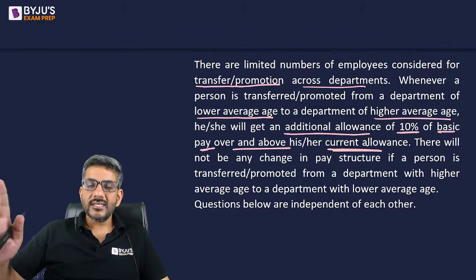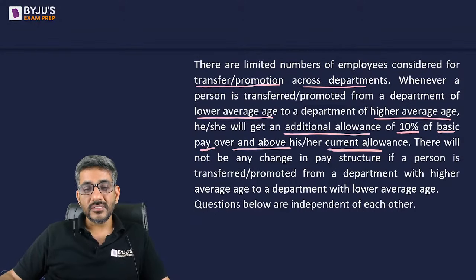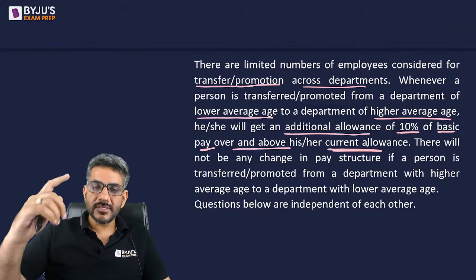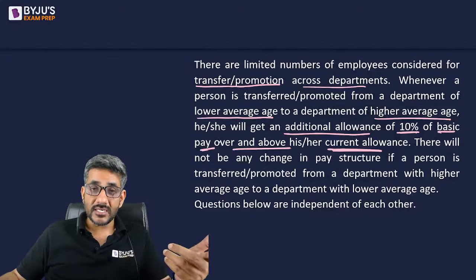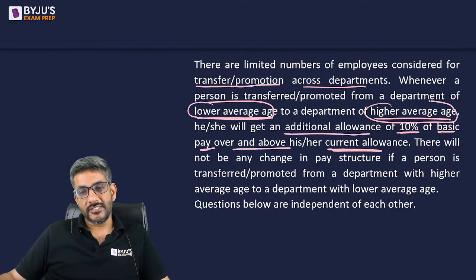So let us say someone is getting 20% allowance on 5,000 rupees. So he will start getting 30% allowance on 5,000, that is 10% extra, right? If he shifted from a lower average age to a higher average age group.